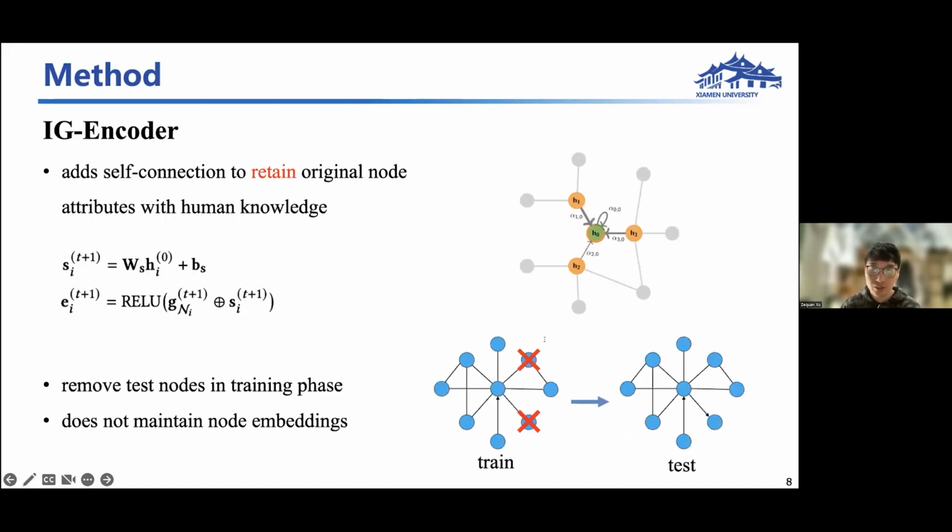Specifically, the IG encoder adds a self-connection to each node so that the original node attributes extracted based on human knowledge can be retained in the message passing step. And we remove the test nodes in the training graph so the IG encoder does not maintain node embeddings and can be used to produce representations for new and unseen nodes based on their structural and role attribute information. Thus, the IG encoder is inductive.